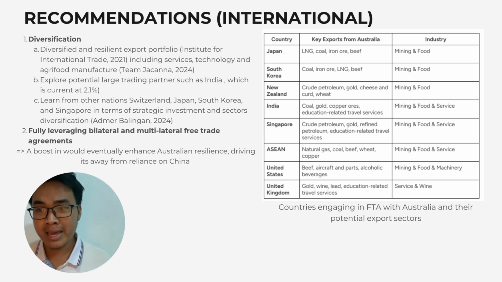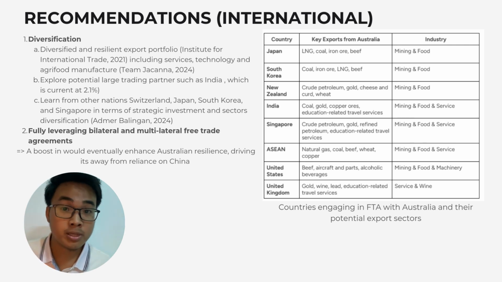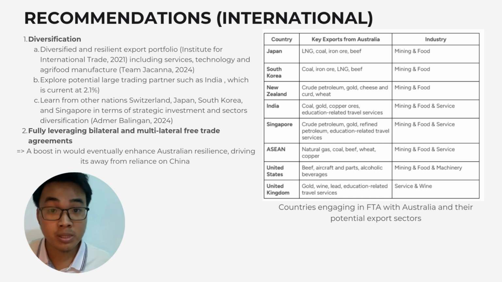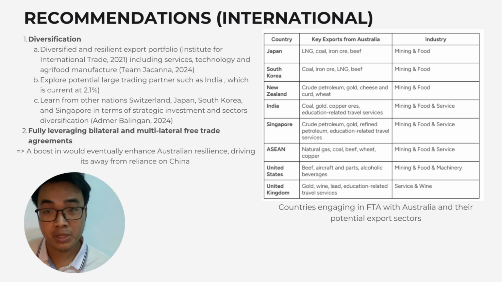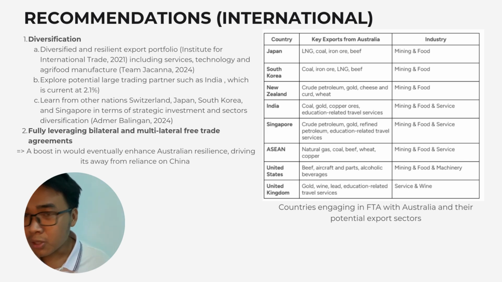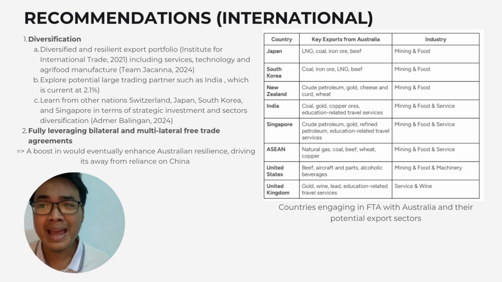And then they can explore the large potential in other markets, such as India, a big market, as well as China. Currently India's share of trade is just around 2.1%. There's a huge potential for exploiting. And then Australia should learn from other nations such as Switzerland, Japan, South Korea, and Singapore, and learn how they have diversified their trade and sectors.